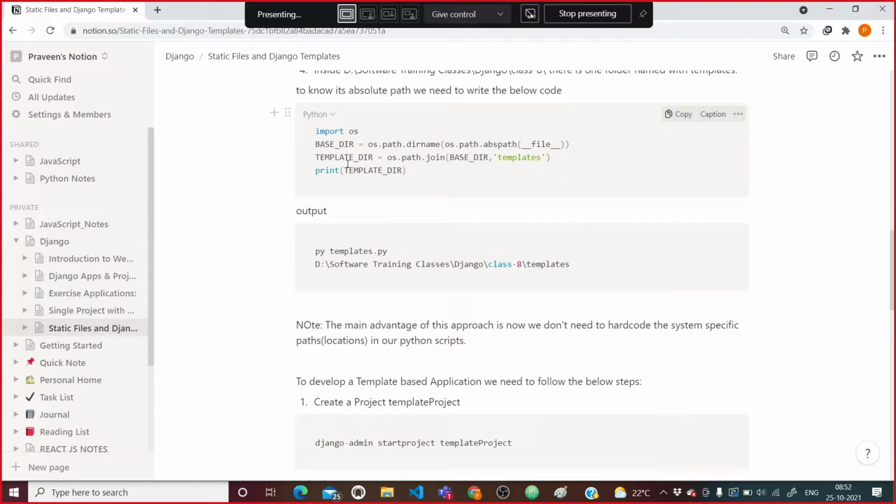The template directory will be at the root of the project folder, whose directory name I am getting from here. Just at this place I want to create one more folder called templates, and I am joining this templates folder to the base directory path. If I print this template.py file with the code I have put there, we will get the templates folder path.